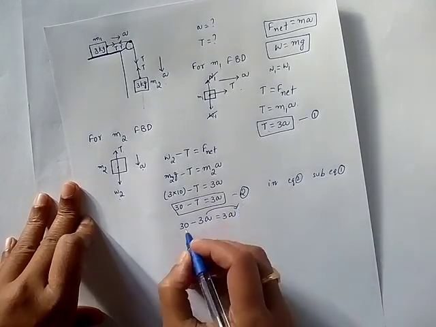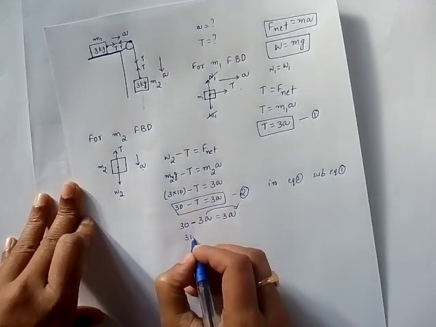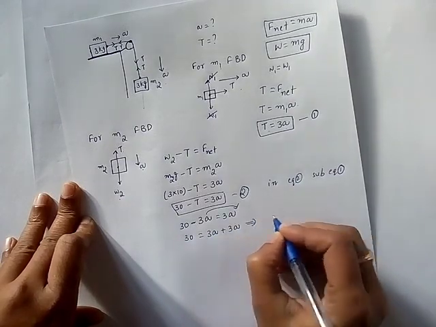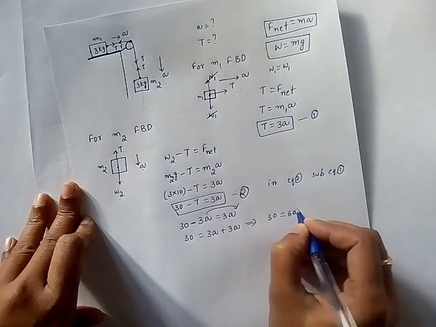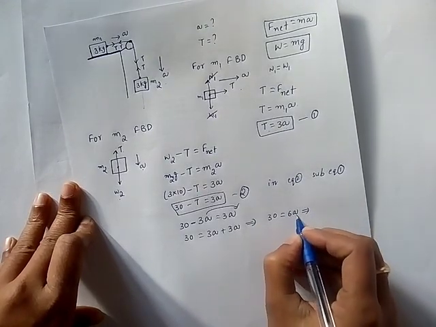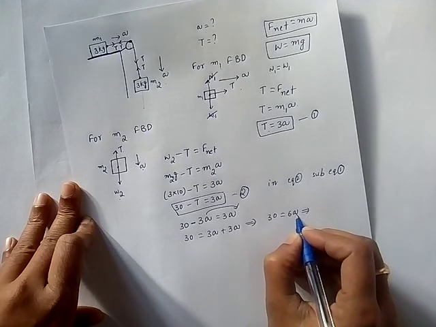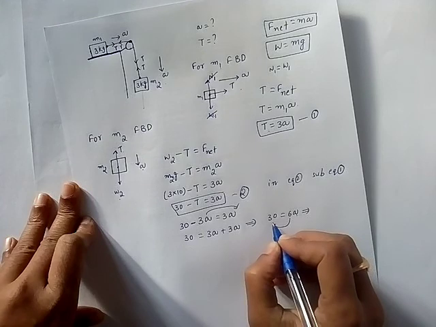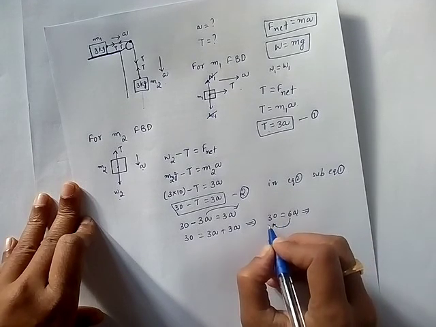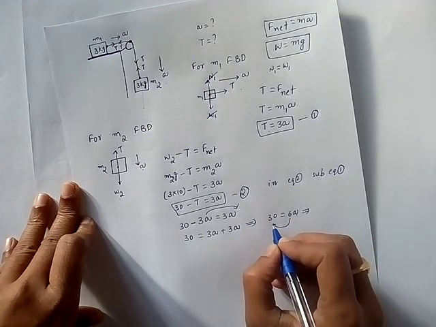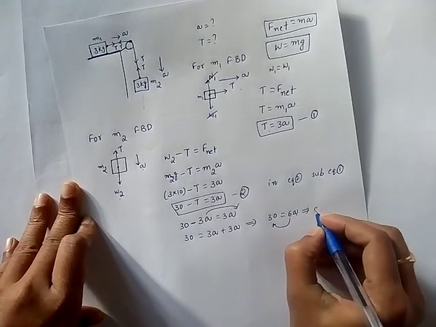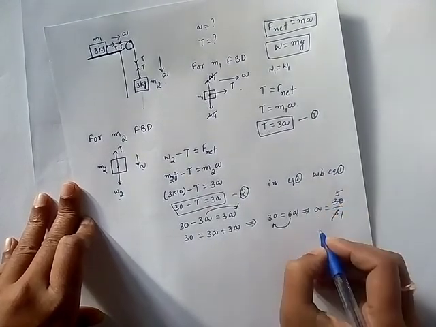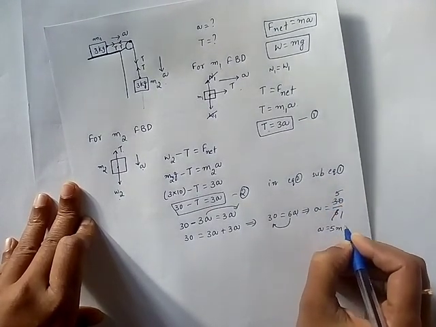So send 3a here, it is in minus, it becomes plus. 30 is equal to 3a plus 3a. So from here 30 is equal to 6a. Here 6 and a are in multiplication. So you want a, so you can send 6 this side. As these two are in multiplication, if you send 6 to the other side of the equal to, it goes to division. So a is equal to 30 by 6. 6 fives are 30. A is equal to 5 meter per second square.